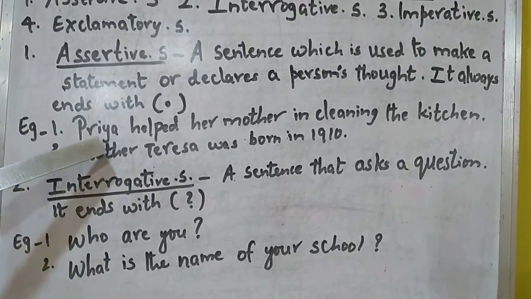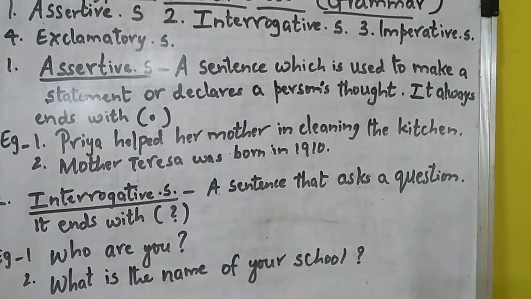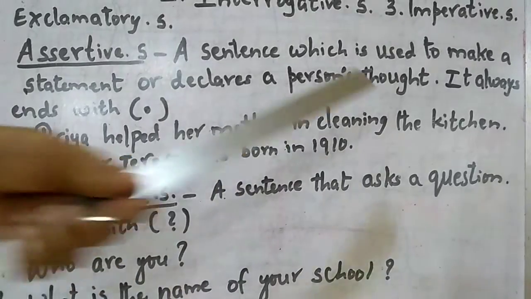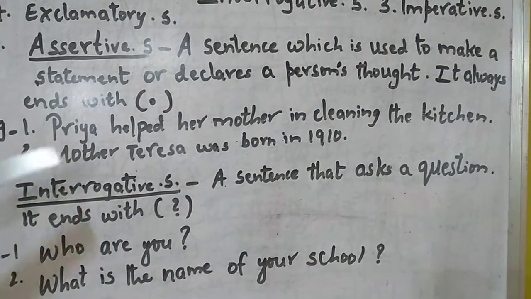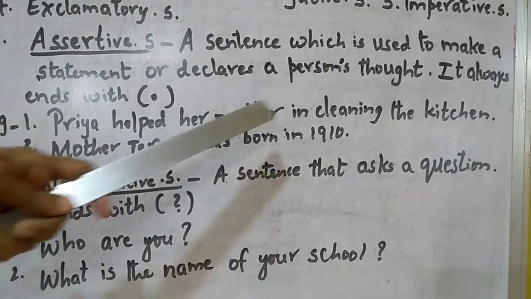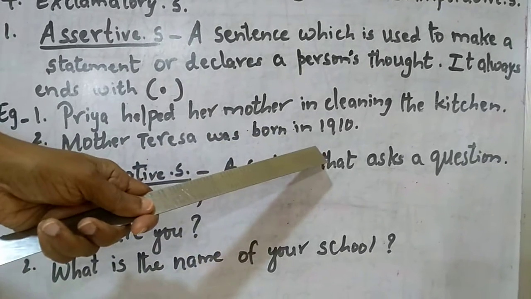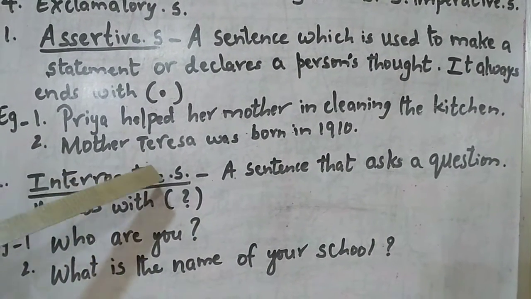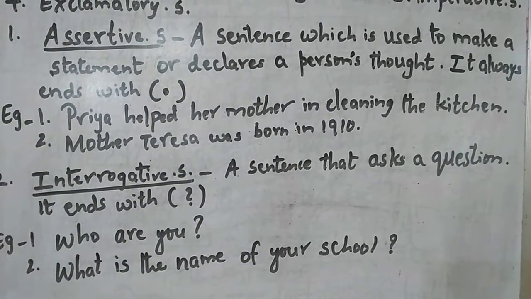What is Priya doing? She is helping her mother in the kitchen. In the same way, Mother Teresa was born in 1910. Here it is giving information about Mother Teresa, when she was born, in the year 1910. So this is all about assertive sentences.